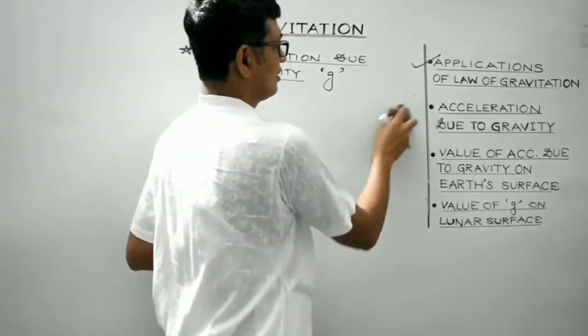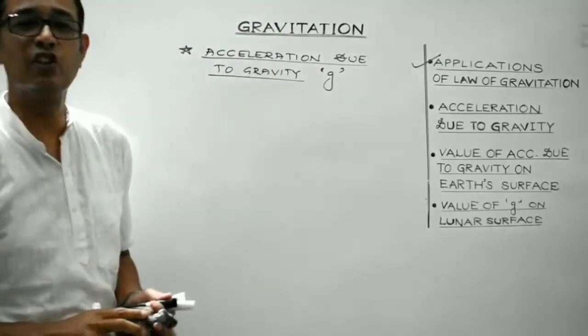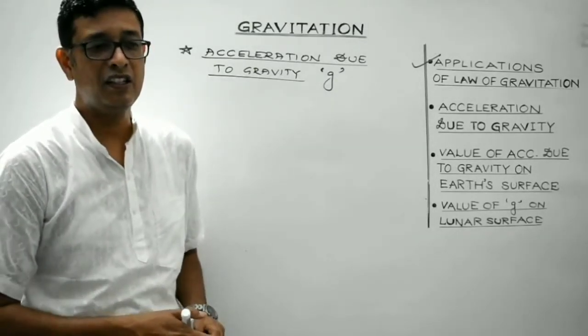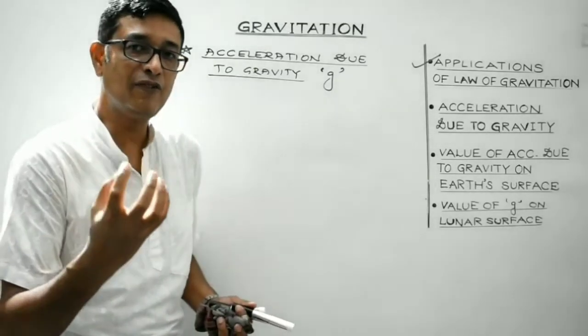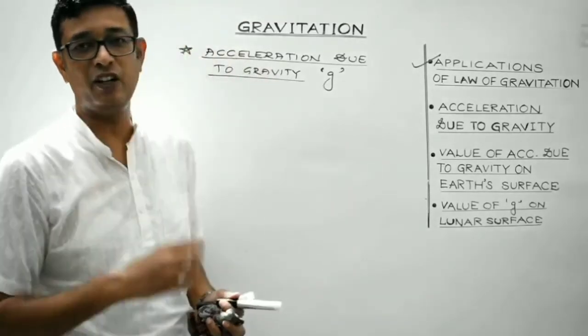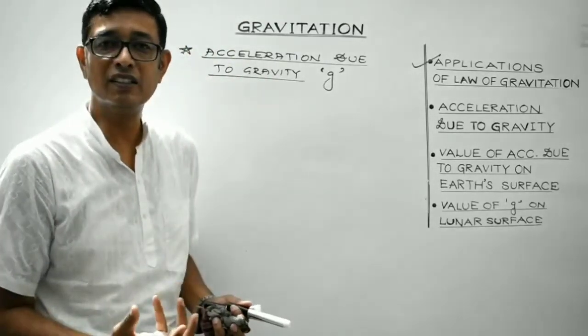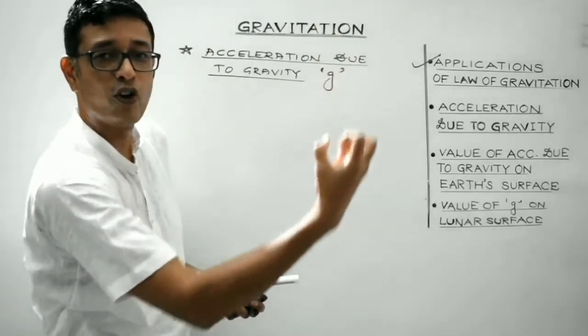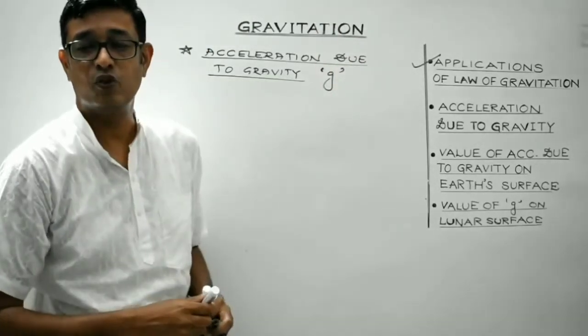Now students, let's discuss the acceleration theoretically. Now look, in case we consider a body to be under the influence of force of gravitation alone, then if we release a body from a height, it will fall downward, isn't it? Why?